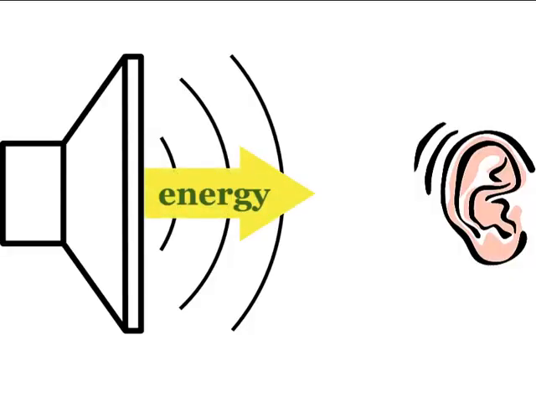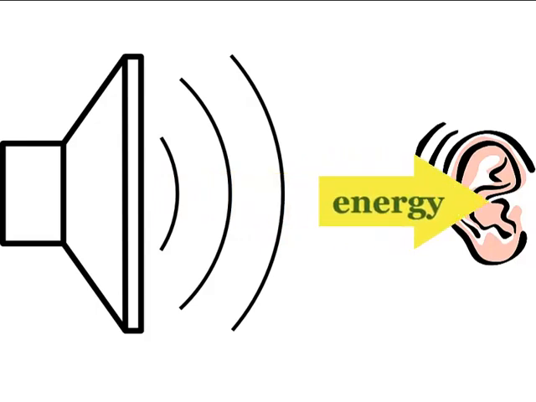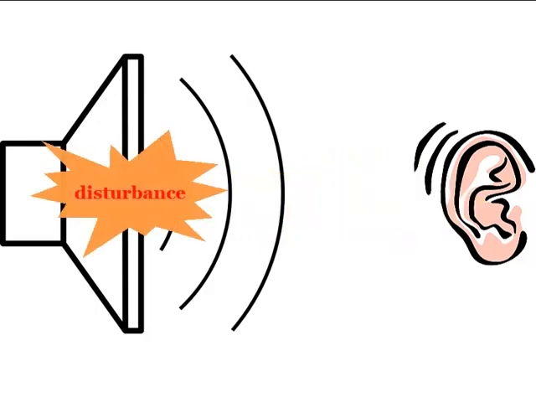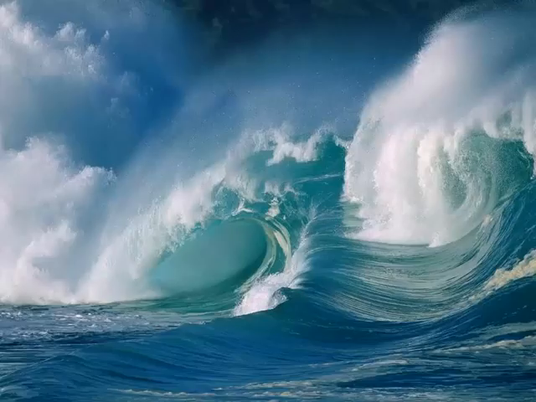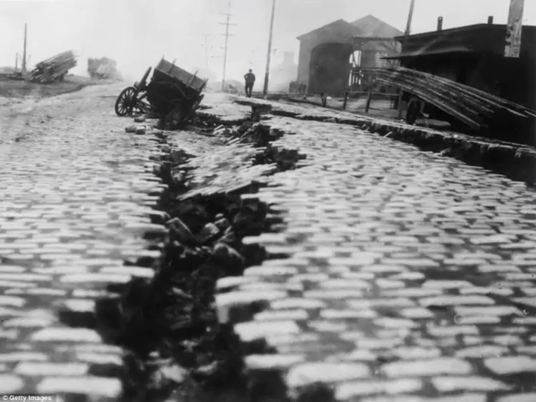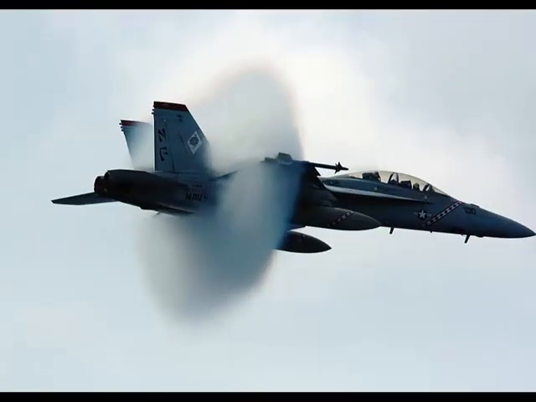How does a wave carry energy from place to place? It all starts with a disturbance in the wave's medium. The medium is the stuff the wave travels through. For ocean waves, the medium is the water. For waves produced by an earthquake, the medium is the earth. For sound waves, usually the medium is air. For waves on a string, the medium is the string itself.